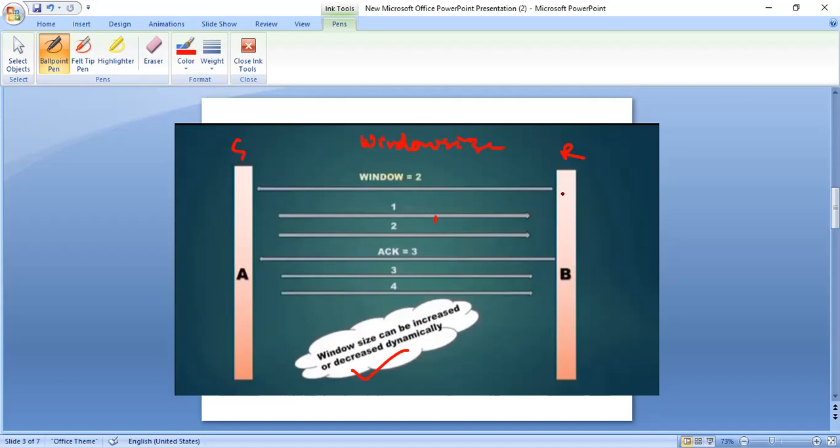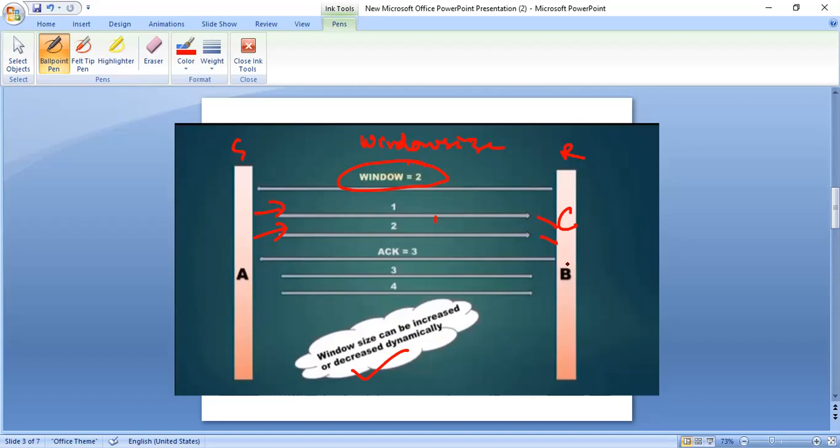So B is sending information that I have a capacity of 2 windows to store the information. 2 windows is nothing but the amount of data that is being sent. So A will send 2 segments, 1 and 2, to B, and the receiver will consume them. Now it is free, so after consuming, it is open for accepting some more data.